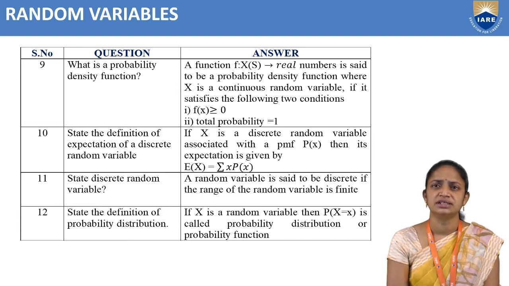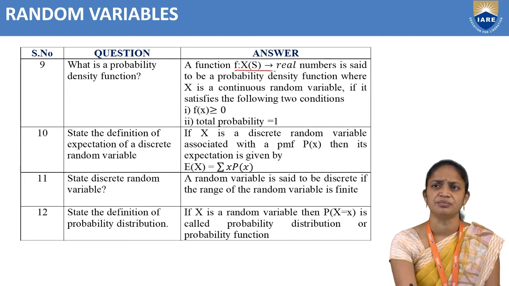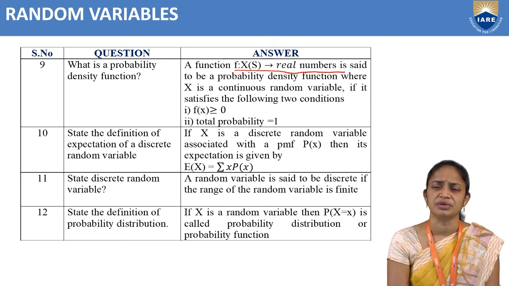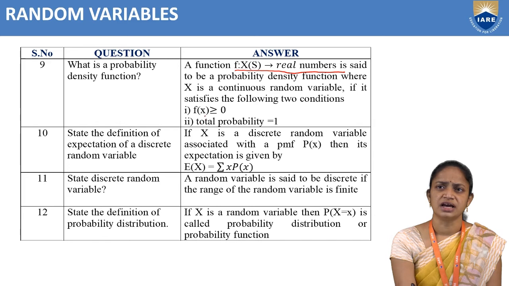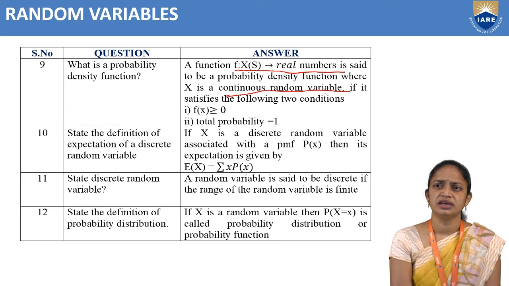Next, what is a probability density function? What is the definition of probability density function? A function f mapping from X of S to real numbers is said to be a probability density function, where X is a continuous random variable, if it satisfies the following conditions. The first one is f of x greater than or equal to 0. The second one is that the total probability is equal to 1.